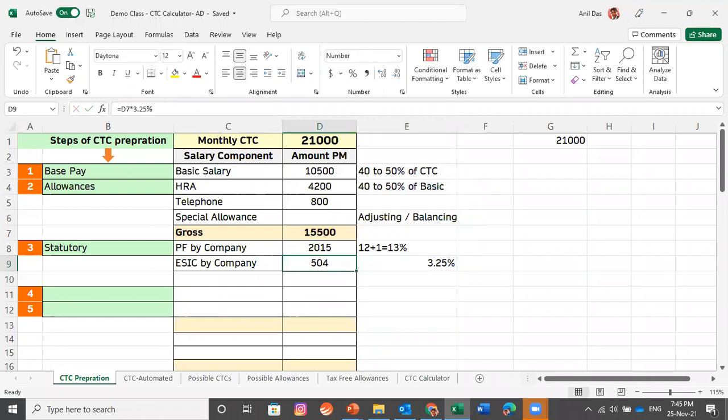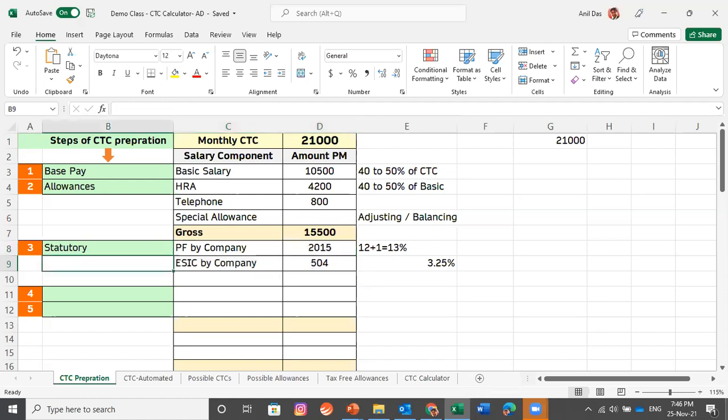So the company would be contributing 504 rupees to the ESIC department for this employee. ESIC and PF are labor laws and they provide a good amount of benefit to the employees. We have dedicated classes on the Provident Fund and ESIC Act. So these two statutory contributions, or legal contributions, would be made by the company to the government for this employee. And on account of this, the employee would be getting a good number of benefits.